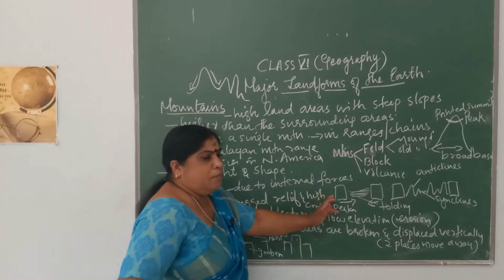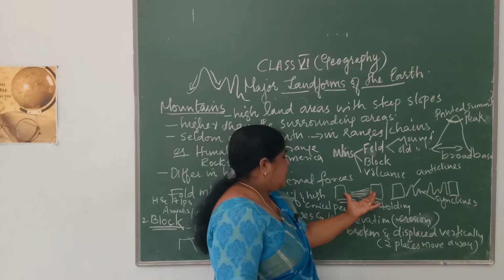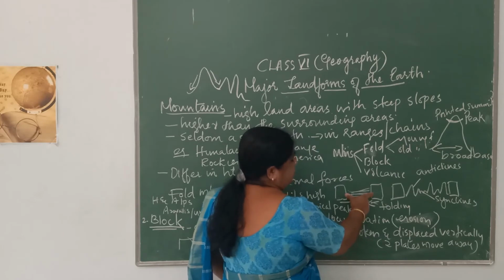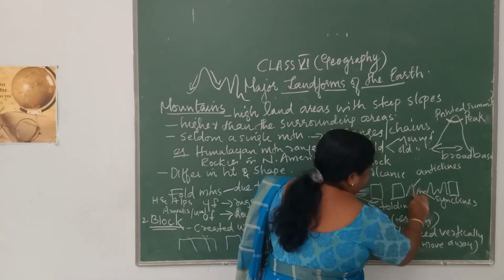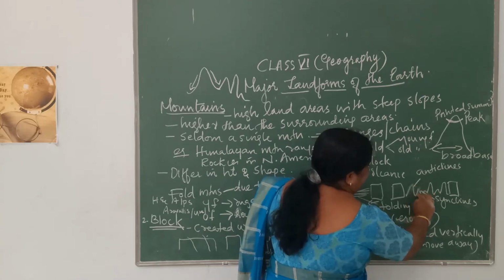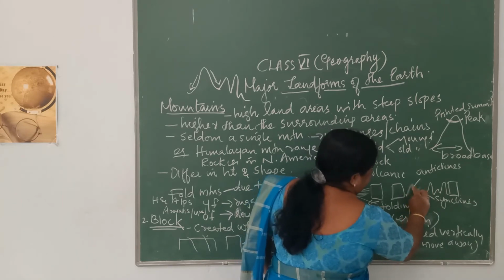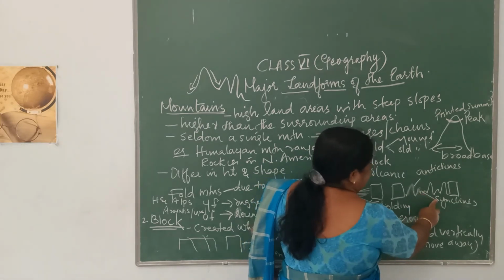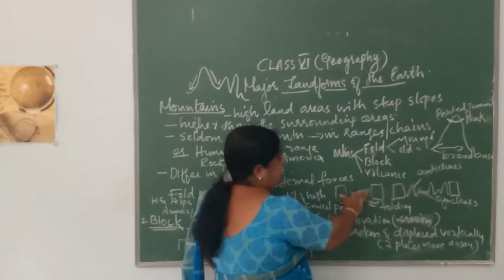Because of the movement of the layers of rocks, what happens is that as these two layers of rocks move in opposite directions, because of this compression in between, these rock layers get fragmented, and some portion gets raised up like a mountain, according to the compression that occurs. And here, the raised portion is called anticlines, and the lowered portion is called synclines.